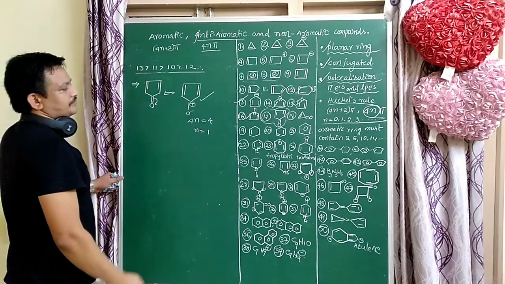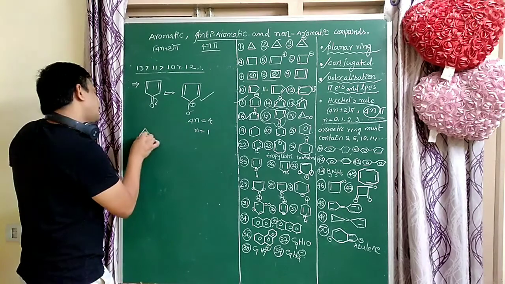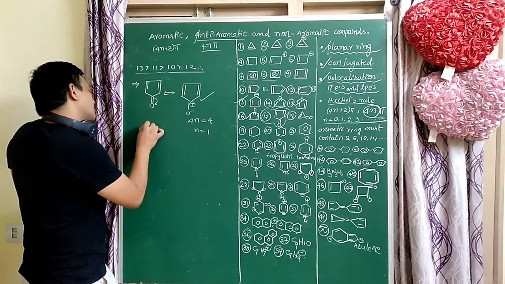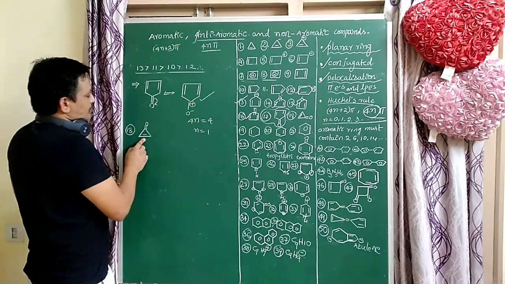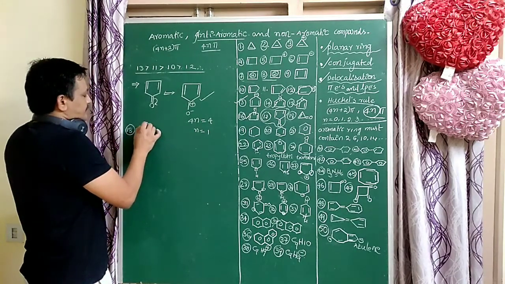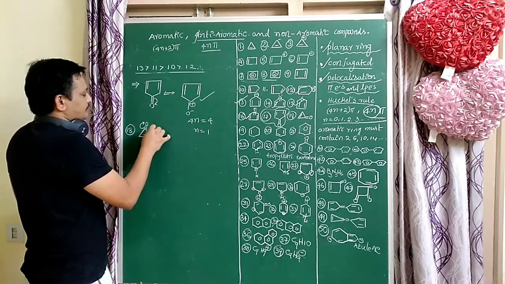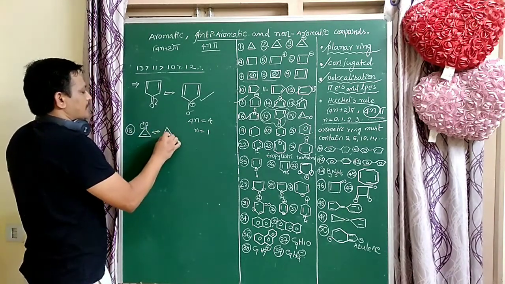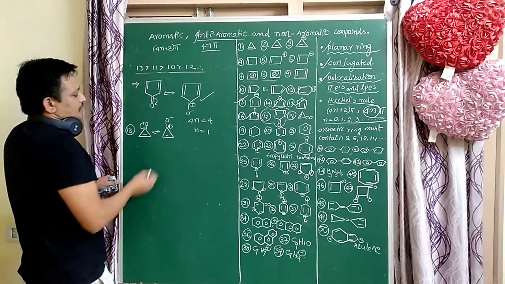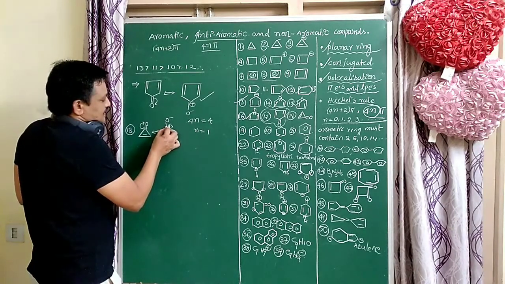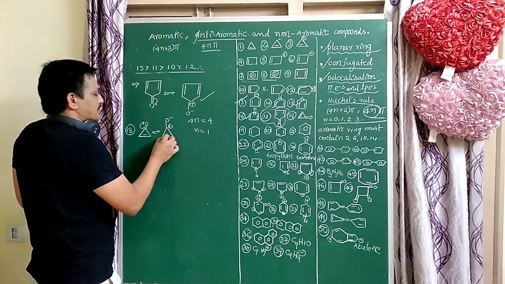So next, example 18, a double bond to O. Here the pi electrons go to oxygen. Here plus is formed. So conjugation is there, including the plus. This is the conjugated system.